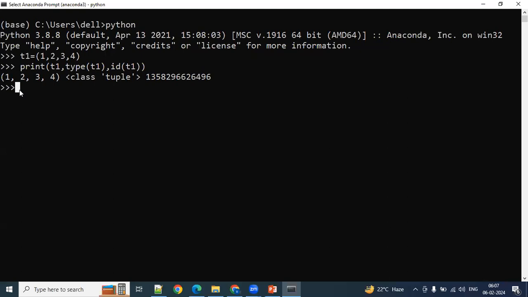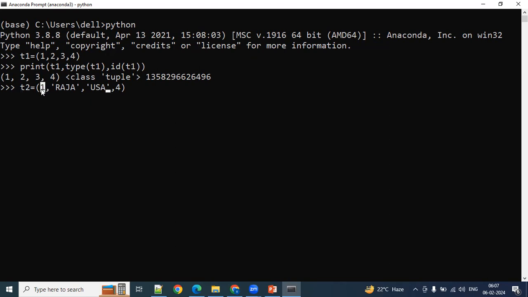Now, let me try to take a heterogeneous example also here. So T2 equal to, let me take here 1. Within single quotes, Raja. And within single quotes, I'll simply take USA and, instead of 4, I will take True.